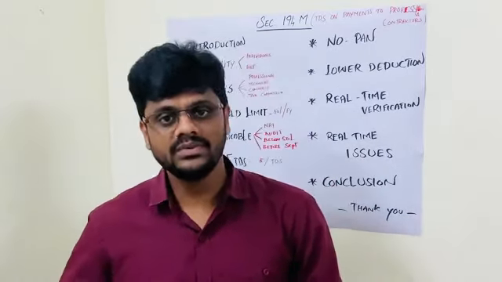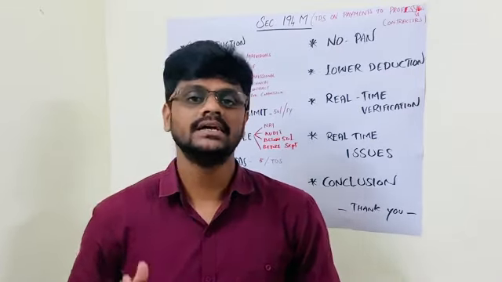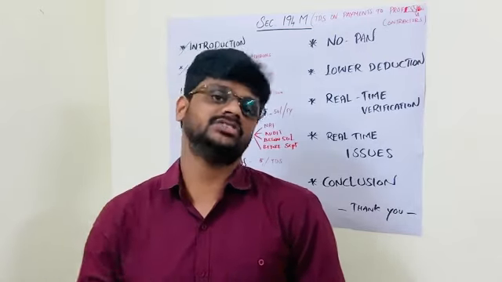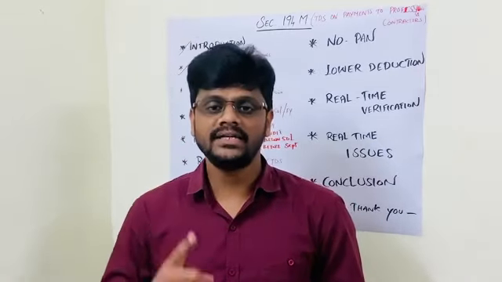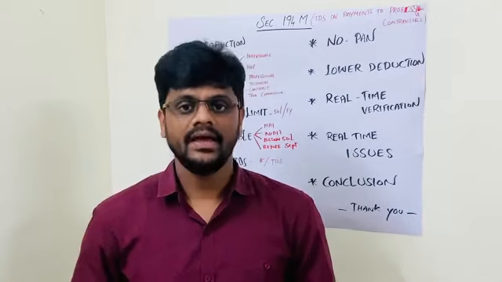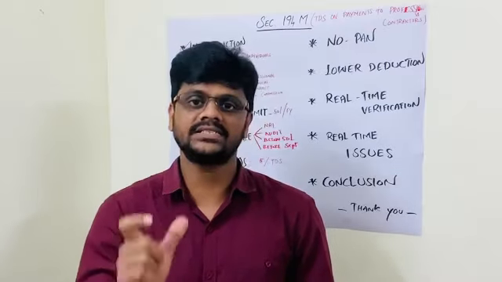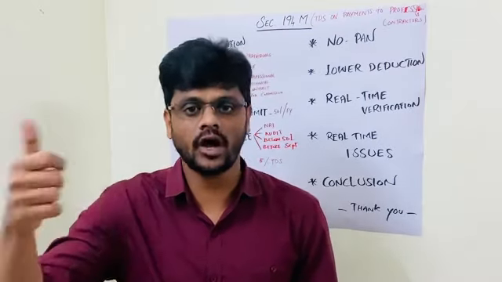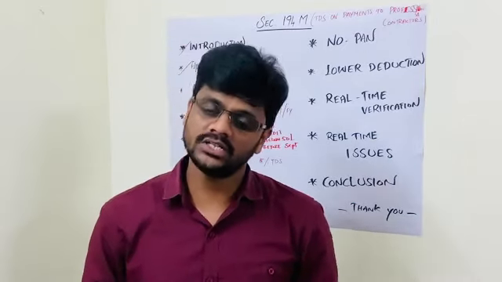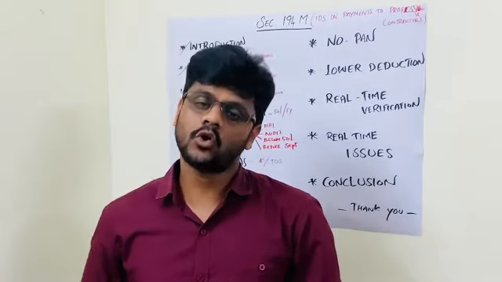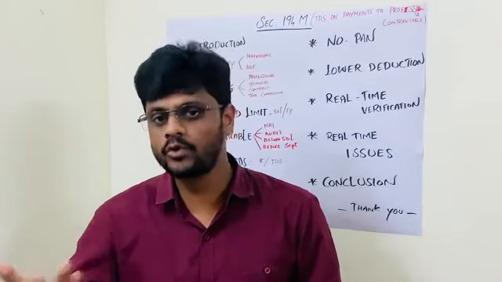Now the same way in 194M, the threshold limit is 50 lakh rupees in the financial year. Once again I am repeating it: under section 194M, if an individual or HUF is paying a sum of rupees 50 lakhs or above for these activities, the activities are professional services, technical services, contract services or any services for commission or brokerage.